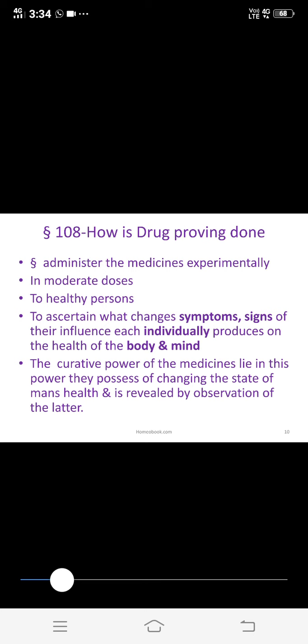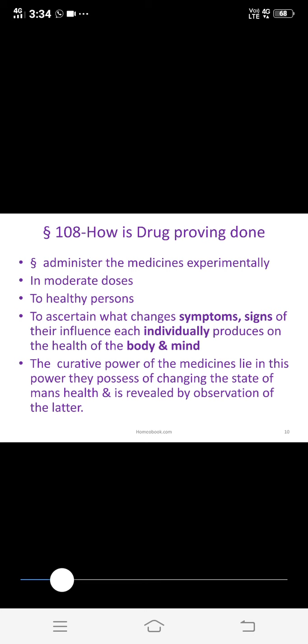What should be the ideal way of proving a drug? It should be proved in moderate doses and on healthy human beings. Due to the above reasons, a drug cannot be proved on a sick person. The above reason is the one given in 107. Due to this, there is one and only one way to ascertain what is curative in medicine, which is to prove the drug on a group of healthy persons.